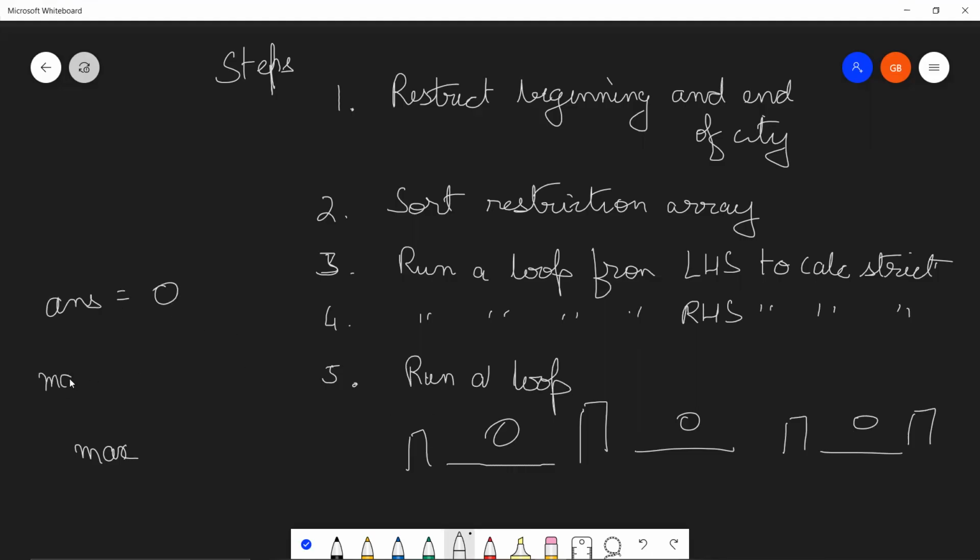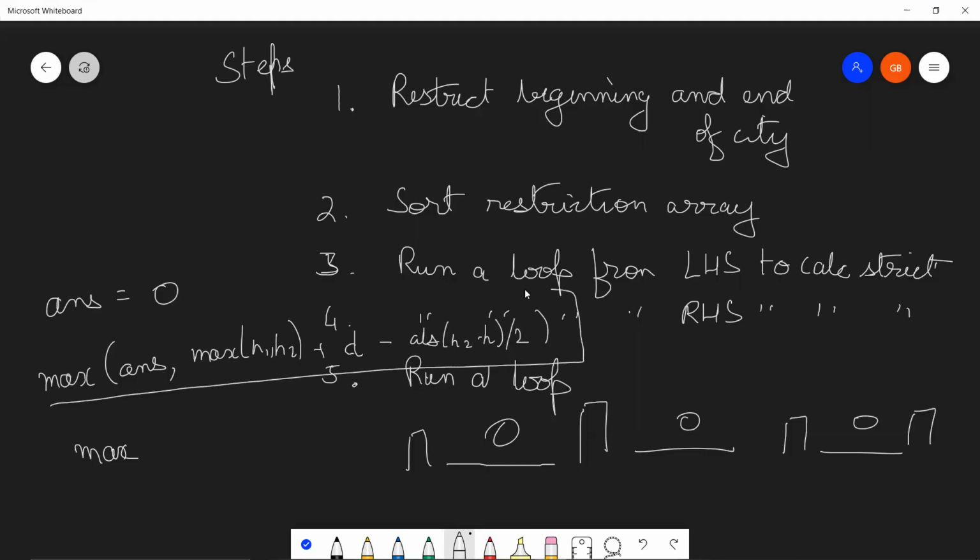Then our final answer will be max of answer, comma, the formula that I gave you, which was max of h1, comma, h2 plus the distance between them minus the absolute of h2 minus h1, divided by 2.